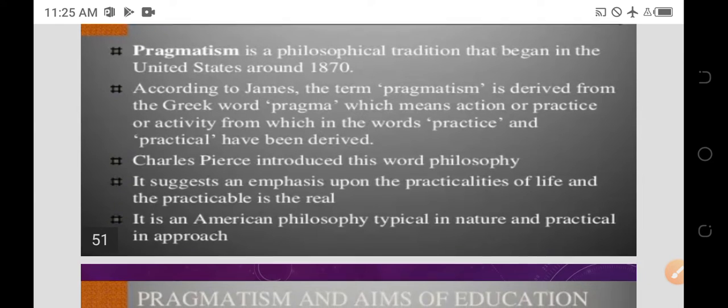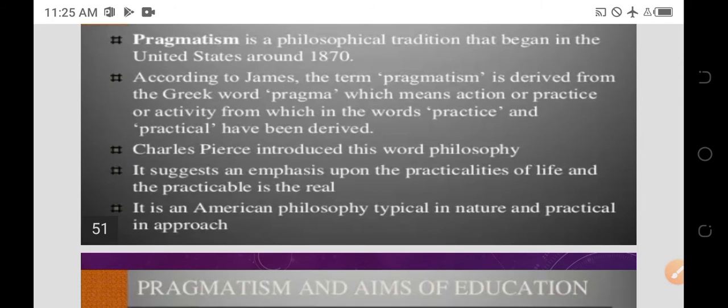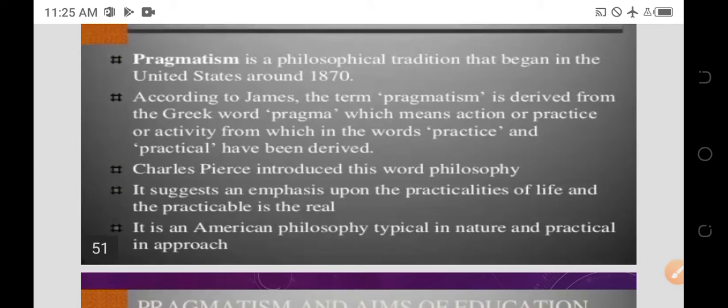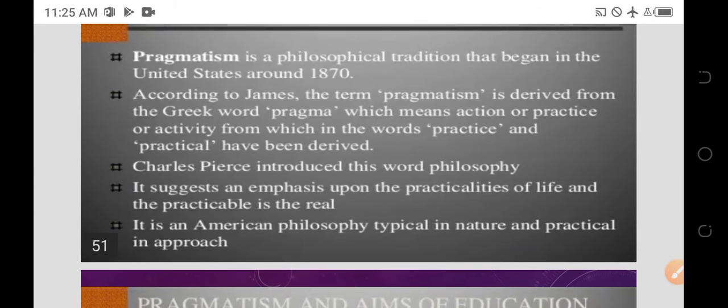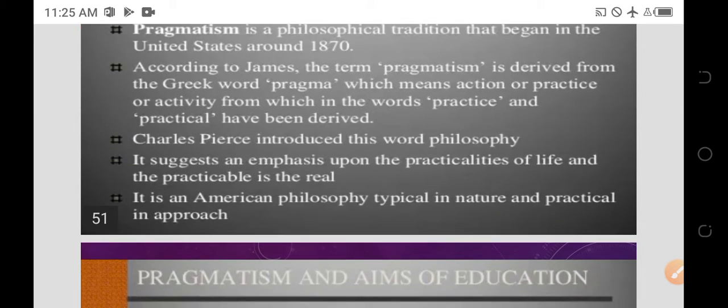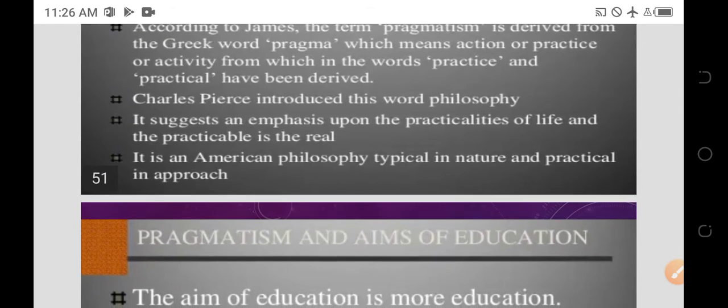According to James, the term pragmatism is derived from the Greek word pragma, which means action, practice, or activity, from which the words practice and practical have been derived.